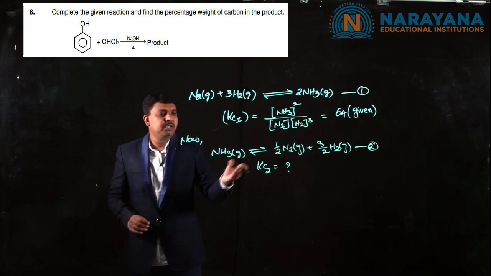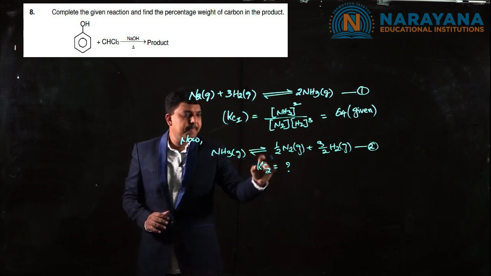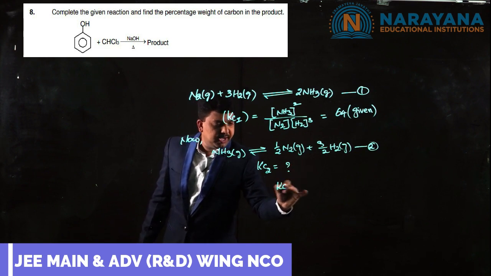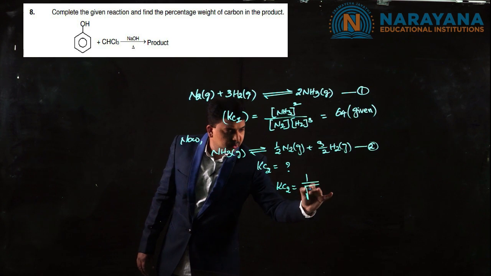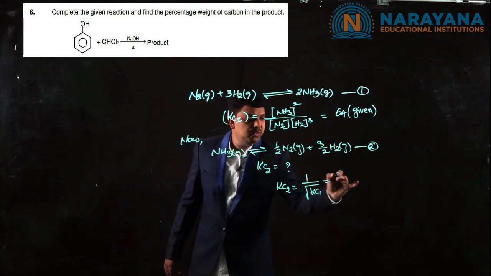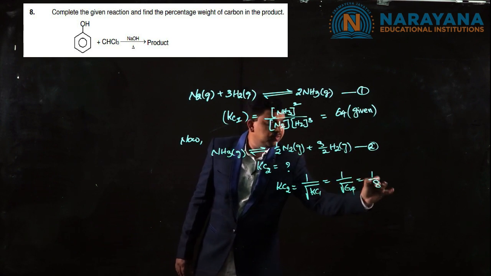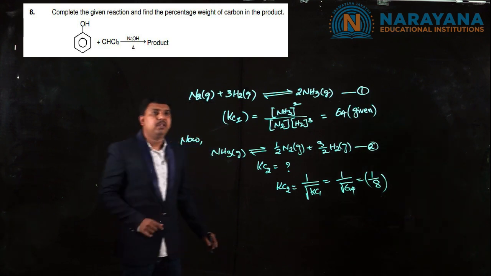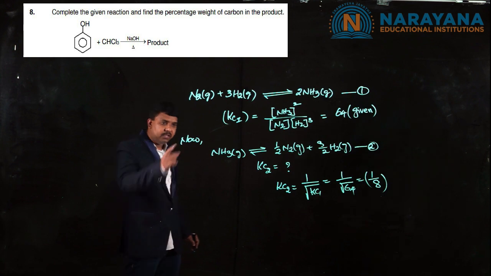So just reversing the equilibrium 1 and dividing by 2, the new Kc2 will be 1 by root of Kc1, that is equal to 1 by root of 64, which is equal to 1 by 8. So using the help of the equilibrium given, we could calculate the equilibrium for the next one.